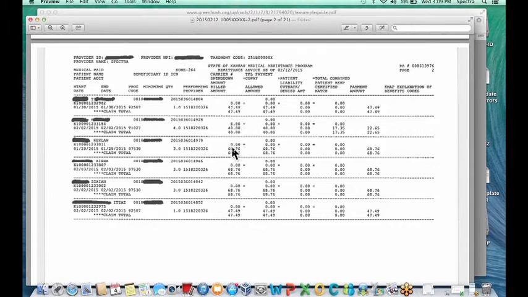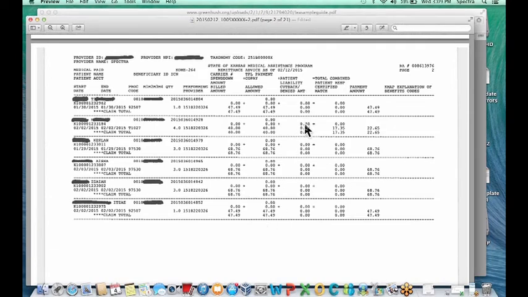Here is the billed amount. So this is actually what is billed to Kansas Medicaid. This is the amount that we were approved, or we have an approval for. This is the amount that Kansas Medicaid sent to us to let us know this is how much you can bill for this particular code. Over here it's showing the allowed amount. So this is the amount that Kansas Medicaid has allowed.